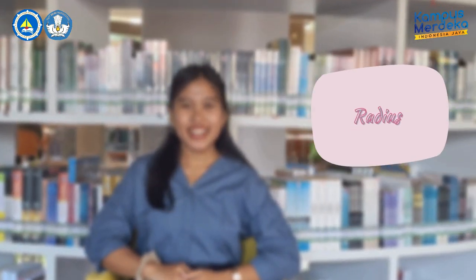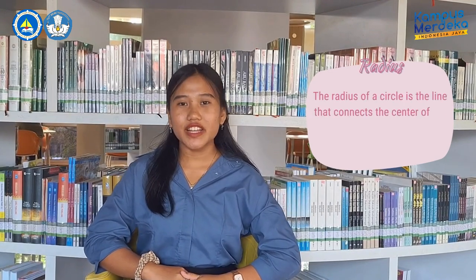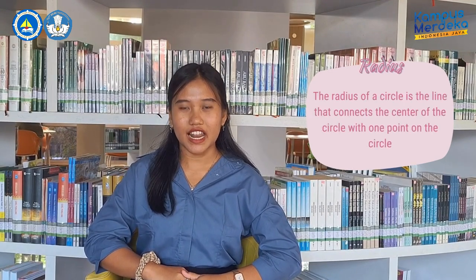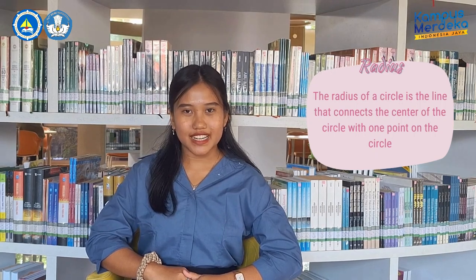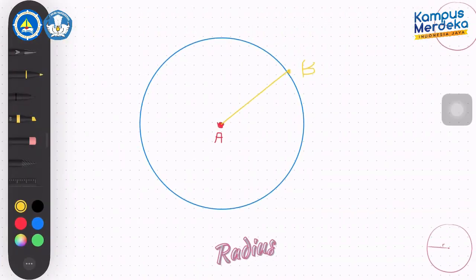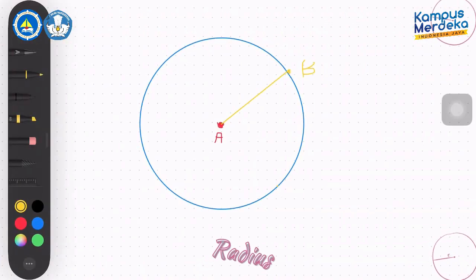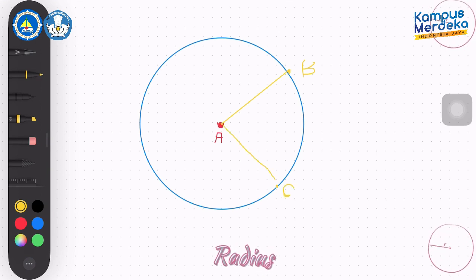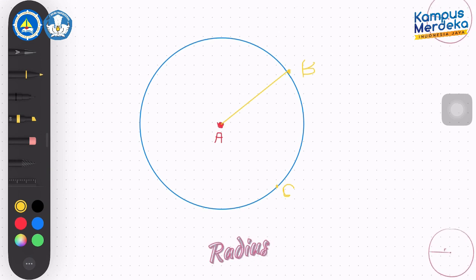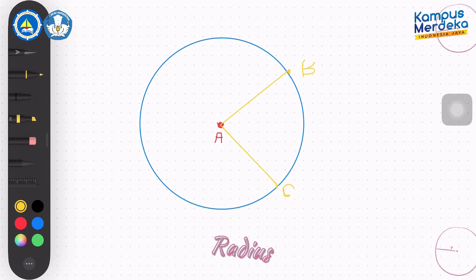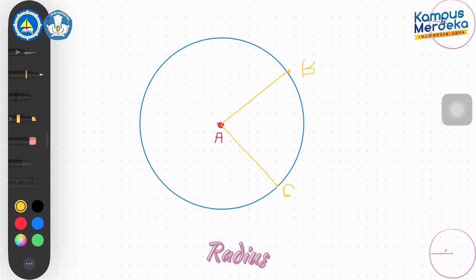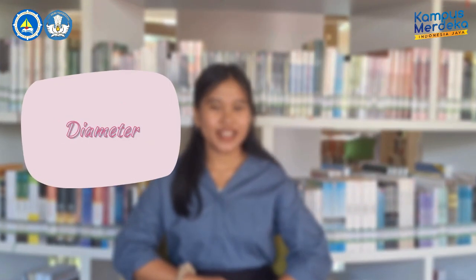2. Radius. The radius of a circle is the line that connects the center of the circle with one point on the circle, a line drawn from the center to an arbitrary point on the circle. AB and AC are radii of the circle. 3. Diameter.